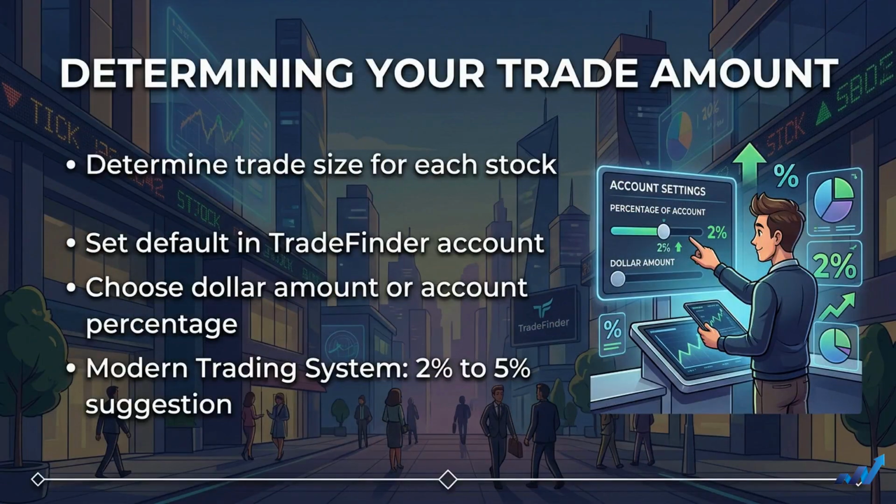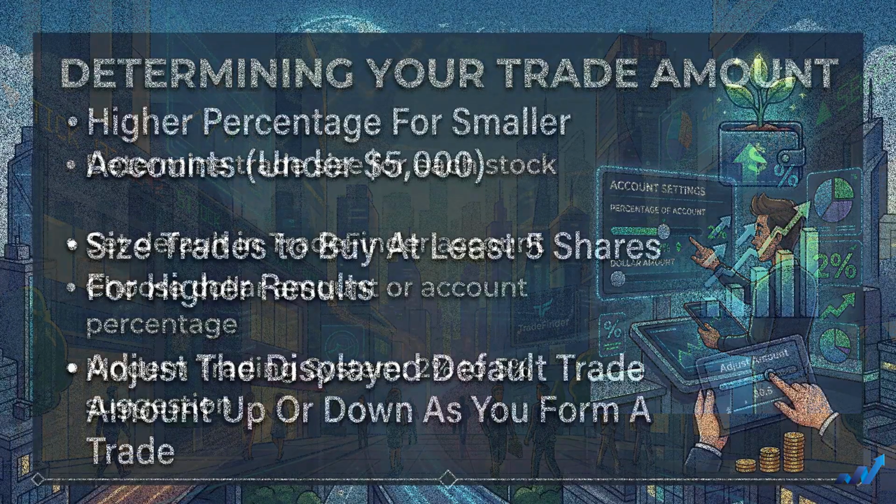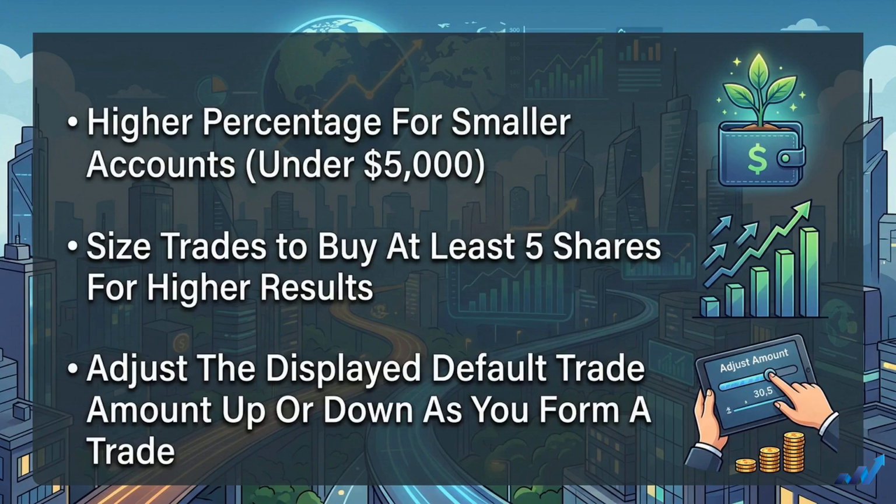It is very important to determine how much money you want to trade on a particular stock. When you create an account in TradeFinder, you can choose a default trade amount as a dollar amount or a percentage of your account. The modern trading system suggests choosing a percentage between 2% and 5%. If your account is small, less than $5,000, then it tends to be at a higher percentage. Size the trade so you buy at least 5 shares, as this gives you the opportunity to achieve higher results. TradeFinder displays your default amount, but you can always adjust it up or down as you form a trade.